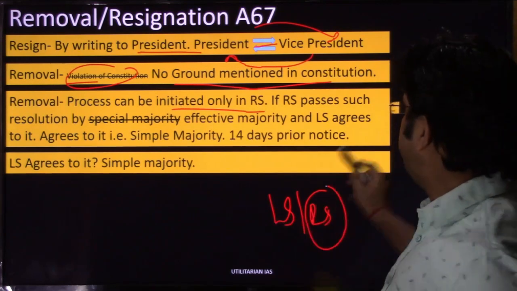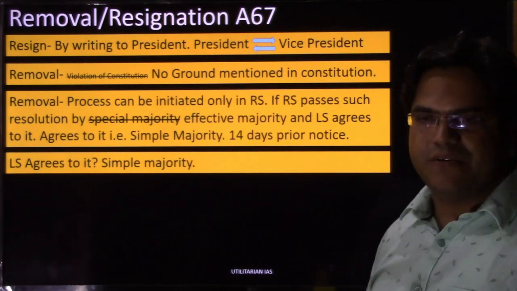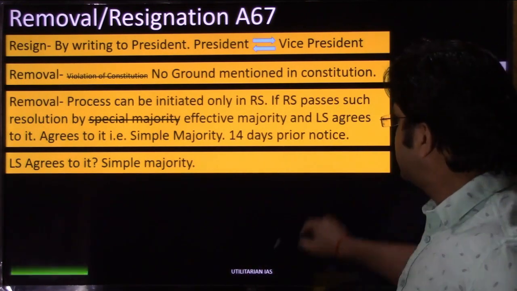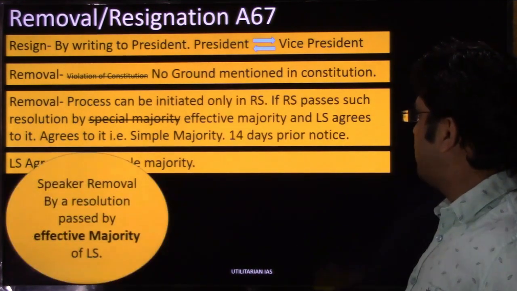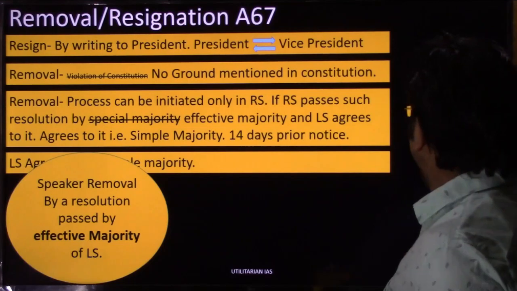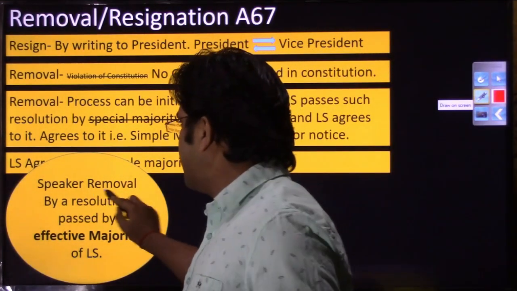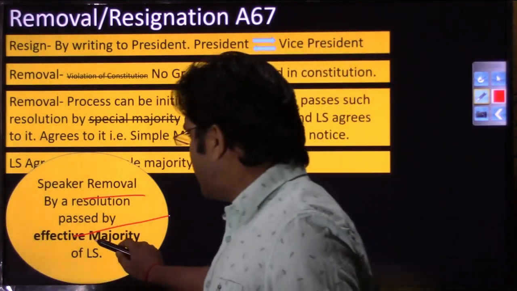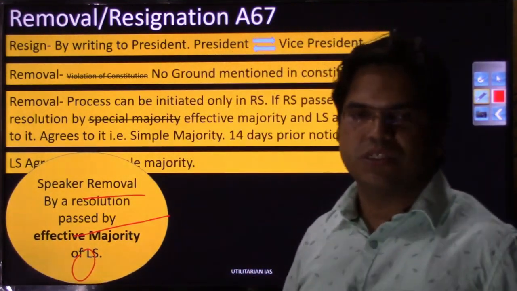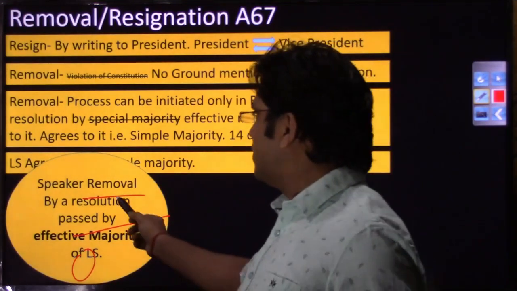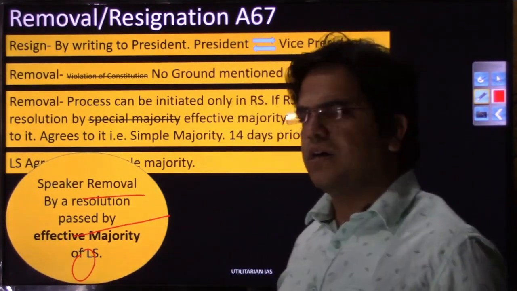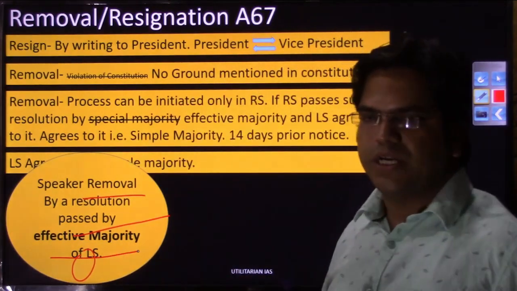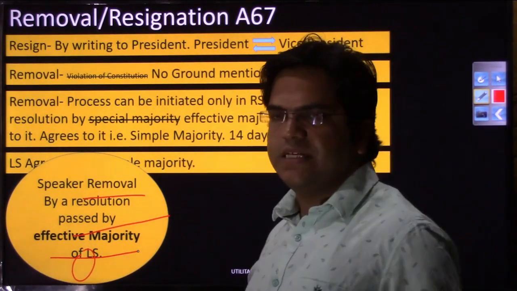So for the speaker's removal, let us do a comparative analysis. What can Lok Sabha do for its speaker's removal? The speaker of Lok Sabha can be removed by a resolution passed by an effective majority in Lok Sabha itself. When a speaker has to be removed, the resolution will be moved in Lok Sabha itself, and if Lok Sabha passes it by an effective majority, right, then the speaker stands removed.